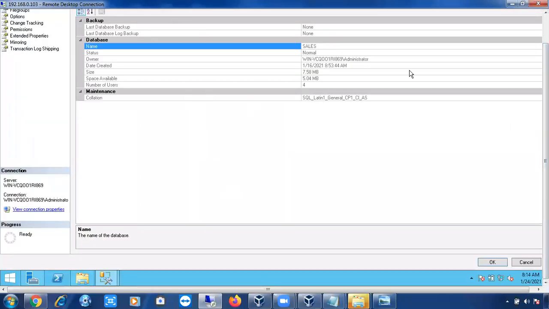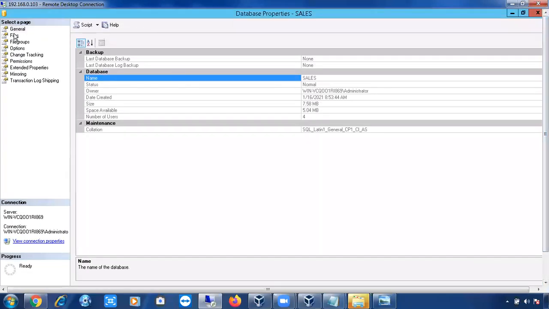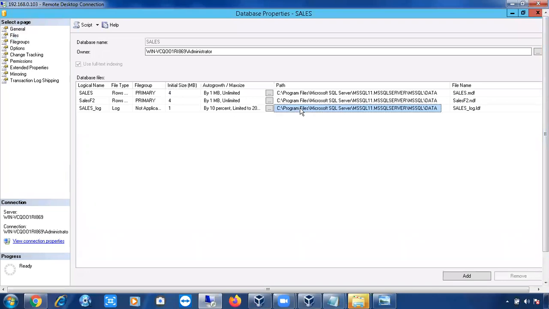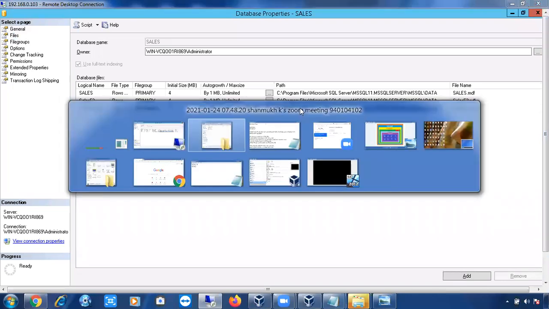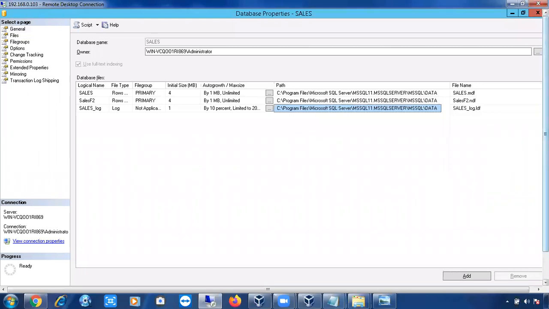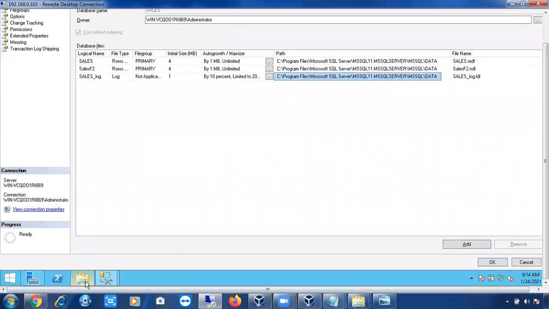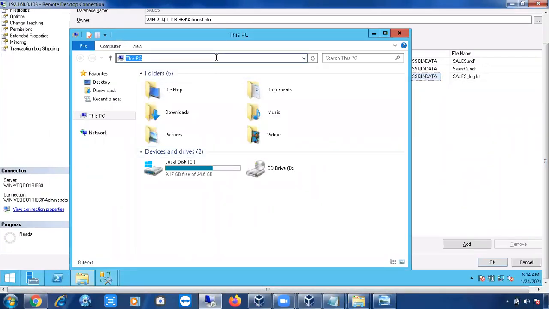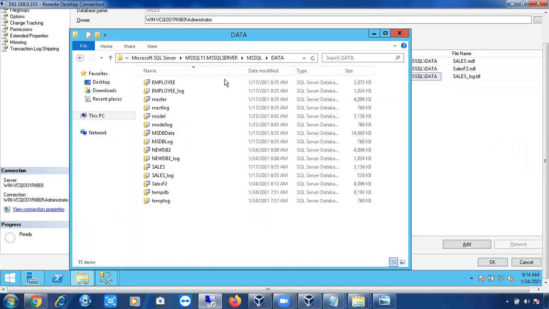Properties, files, copy this path, Control C, use Alt Tab. Okay, Alt Tab, we cannot use shortcuts in the virtual machine. Right, Control V, enter. Okay, so this is the physical location, sales file.